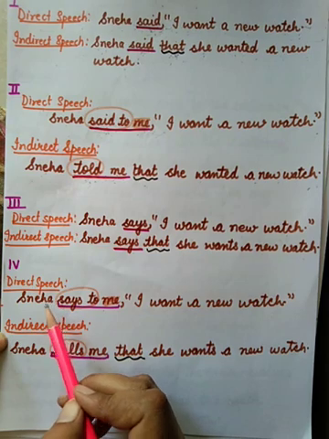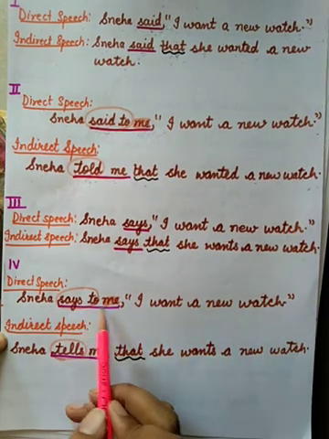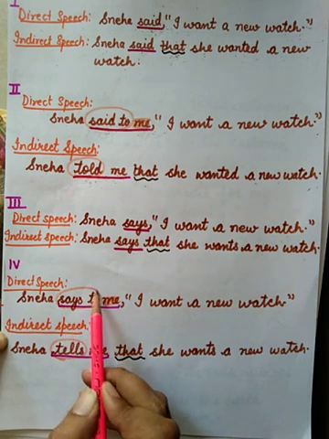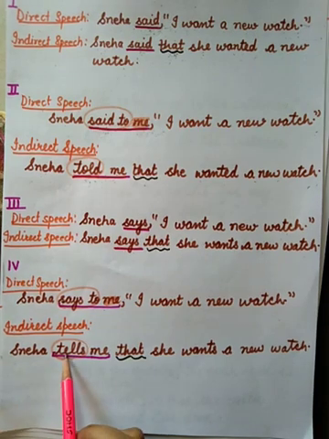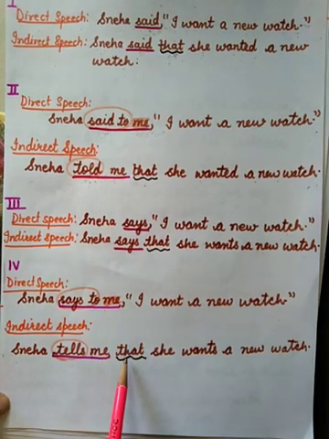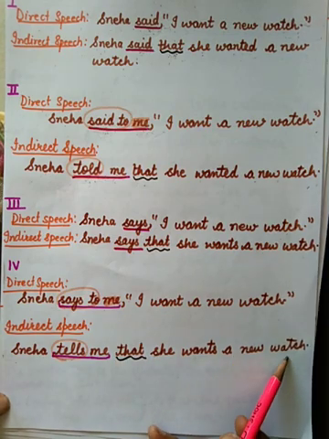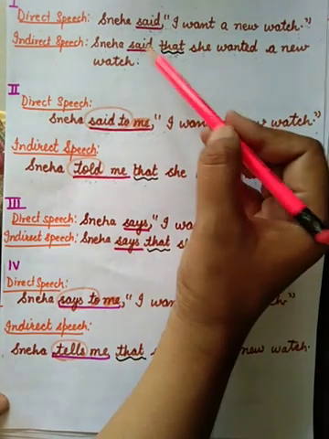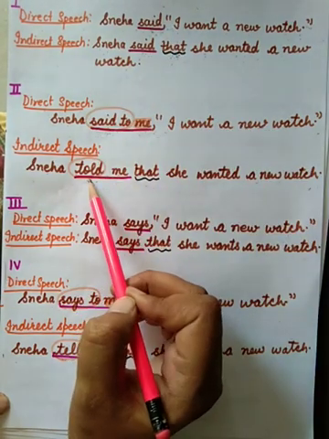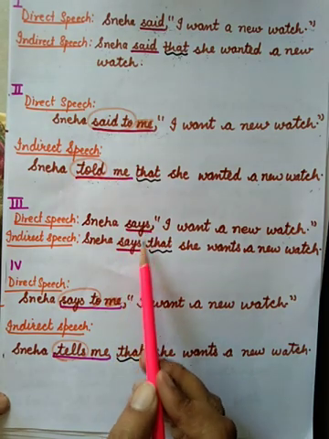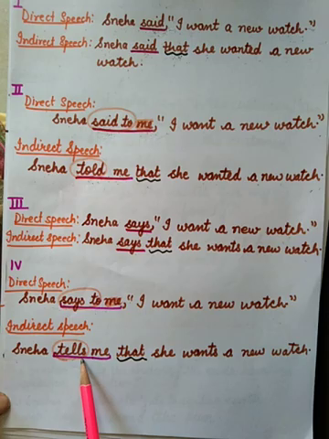Fourth example, Sneha says to me, I want a new watch. Here, object is given, so says to will change into tells. Sneha tells me that she wants a new watch. So, said will remain same. Said to will change into told. Says to will change into tells.